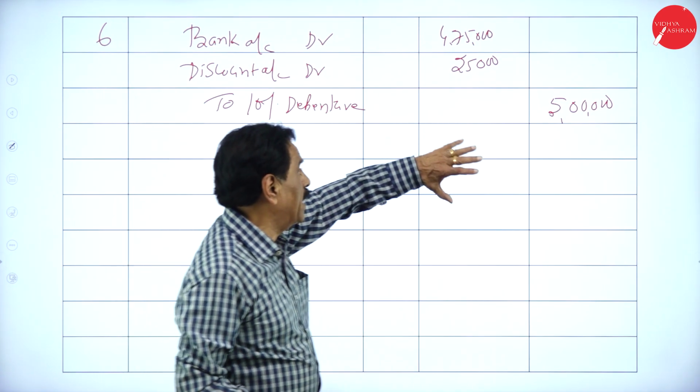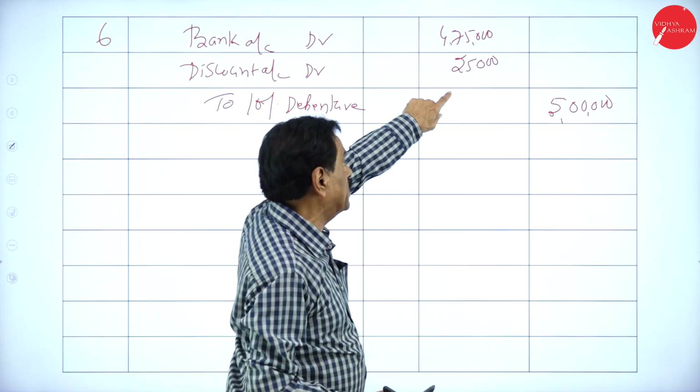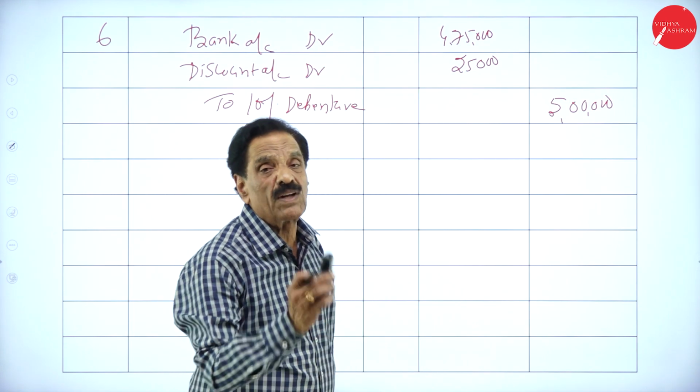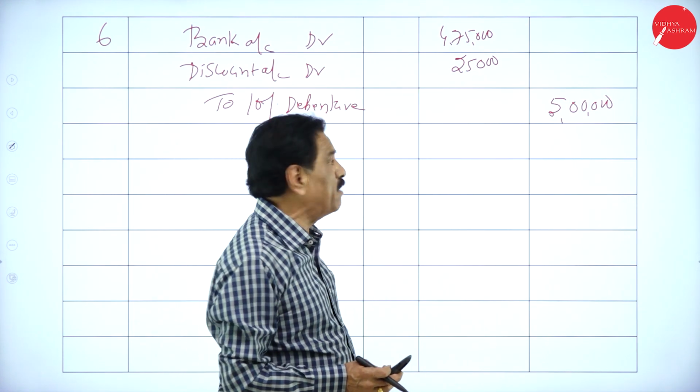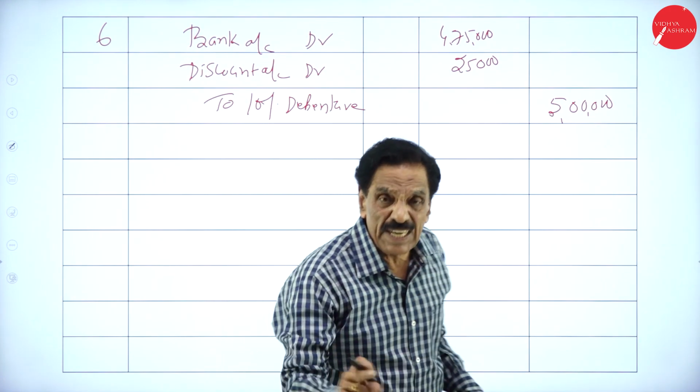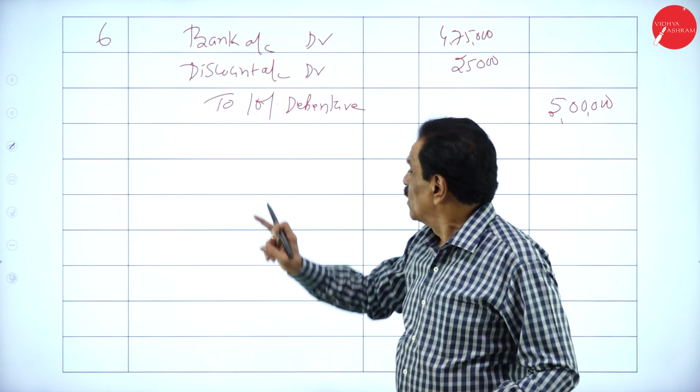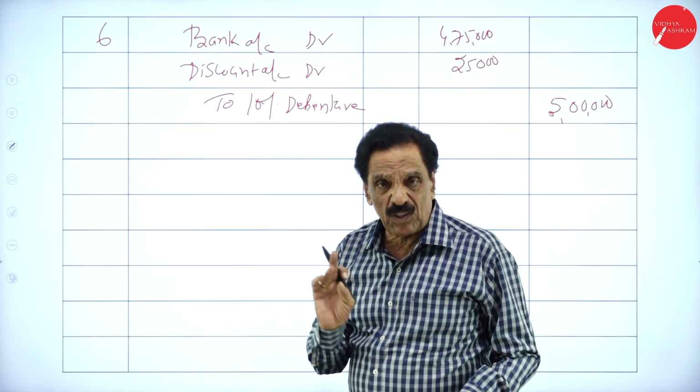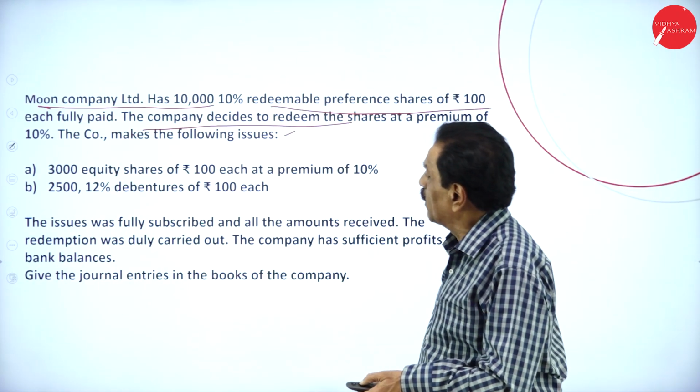What is the face value? 5 lakh. At a discount of 5%, debit the loss. How much money is received? 4,75,000 we are going to receive. So the entry: bank account debit, discount account debit to 10% debenture, 5 lakh rupees. We'll move on to the next problem.